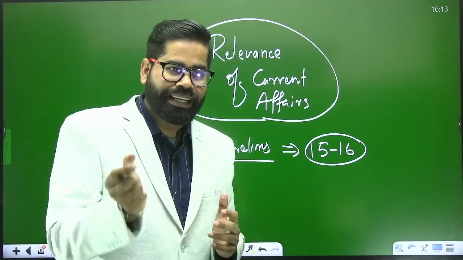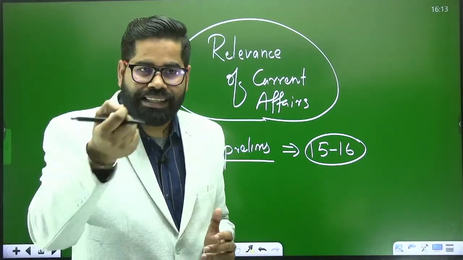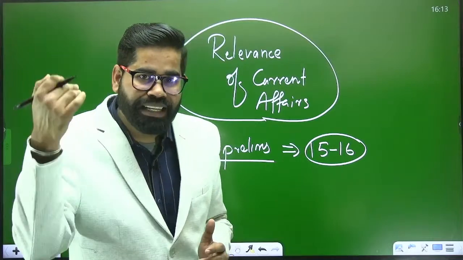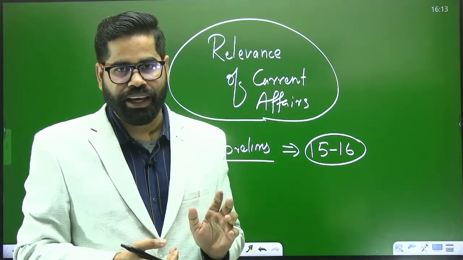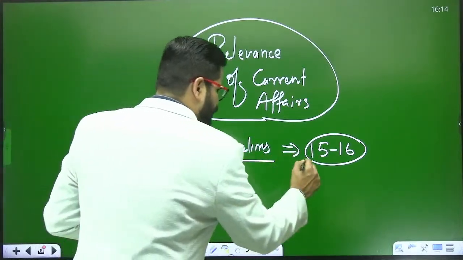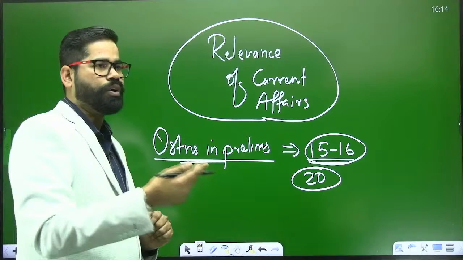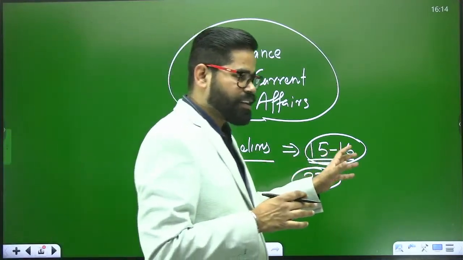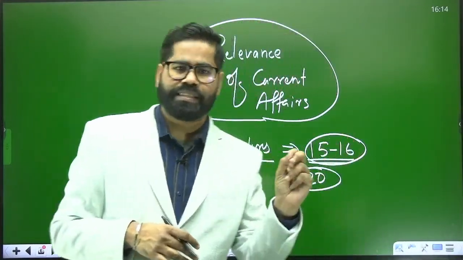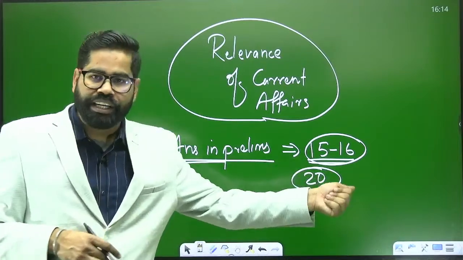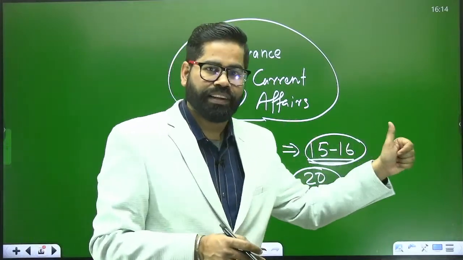So this is one thing, that they will not simply ask you about the exact scheme or anything. They will be asking about multiple dimensions of it. That is how they're asking the questions in the prelims examination now. So what we see here is that questions in prelims can be around 15, 16. Sometimes it can go even on the higher side, up to 20 questions. But on an average, we are getting minimum 15, 16 questions. It can go as high as 20, sometimes 20, 25 also. So this is how we see the relevance in prelims.